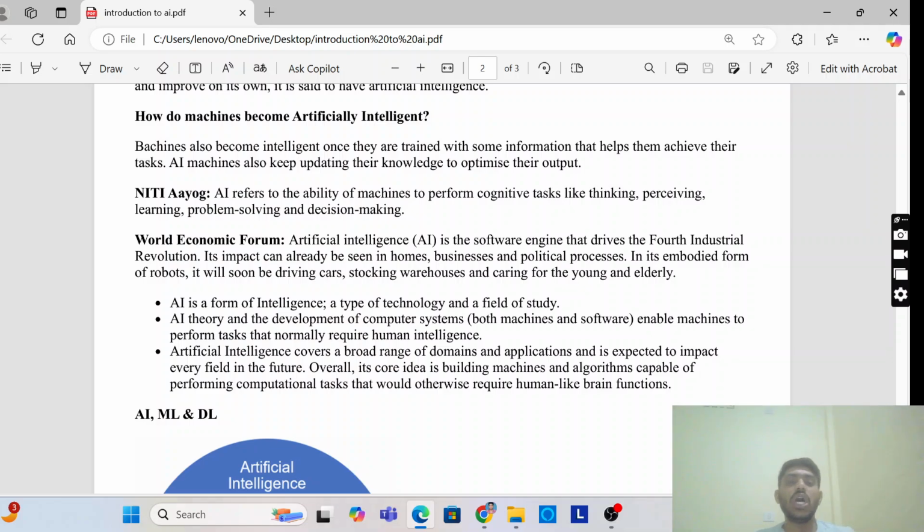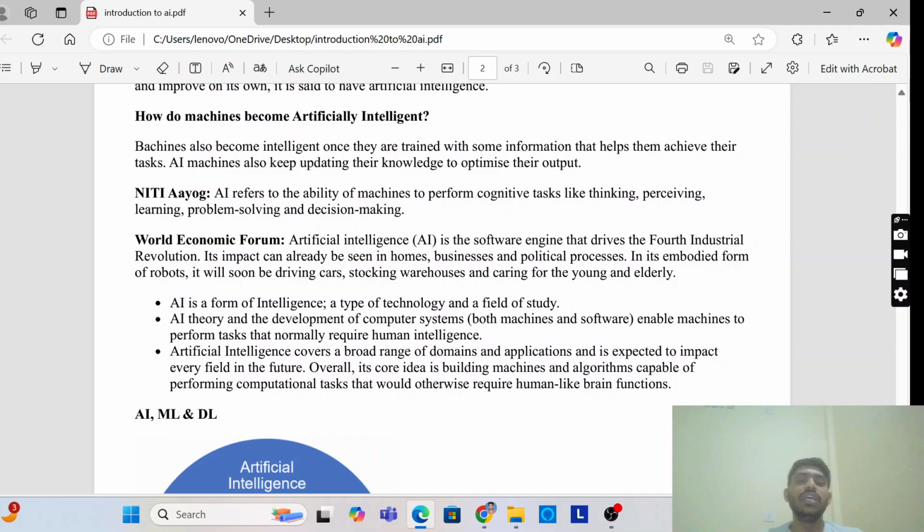Its impact can already be seen in homes, business, and political processes in its embodied form of robots. It will soon drive cars, stock warehouses, and care for the young and elderly. According to the World Economic Forum, AI drives this current revolution.